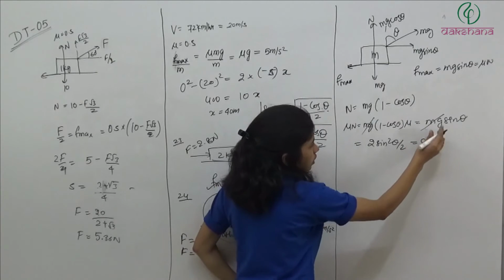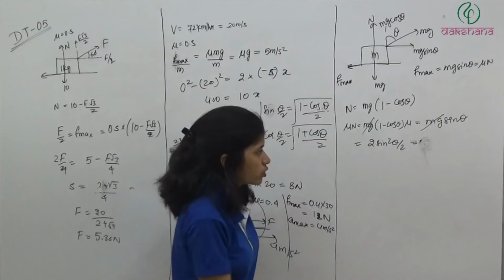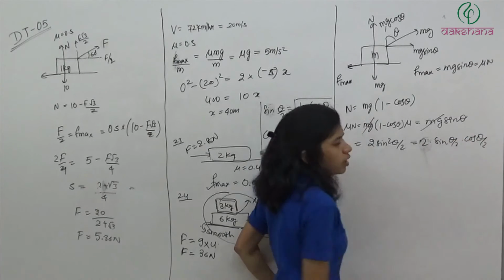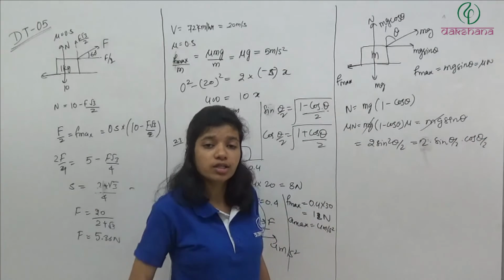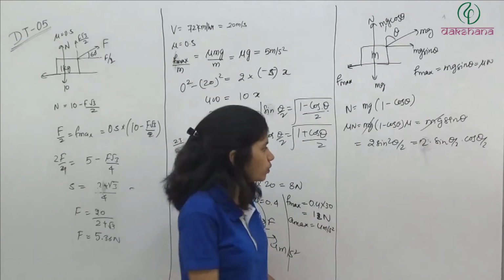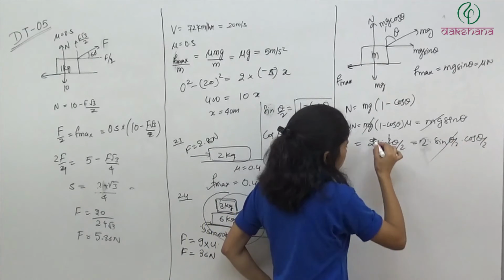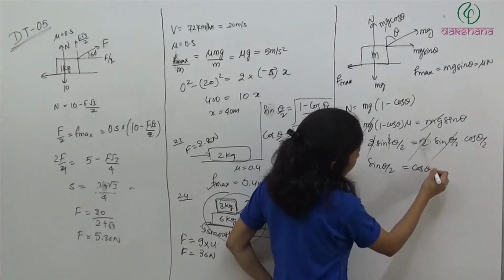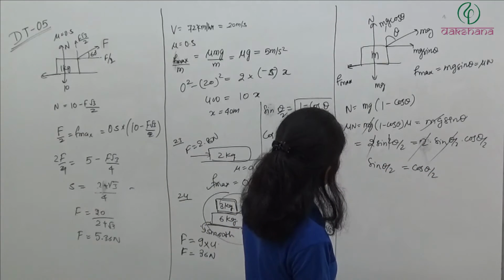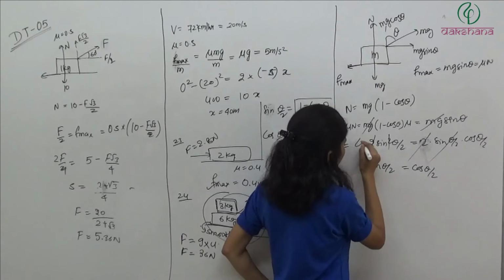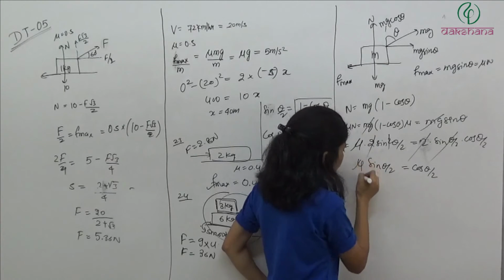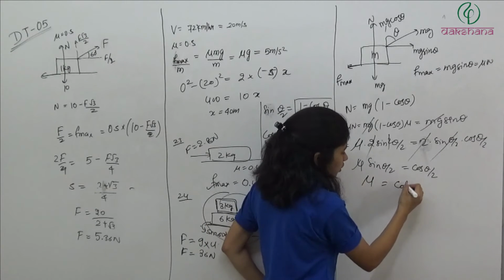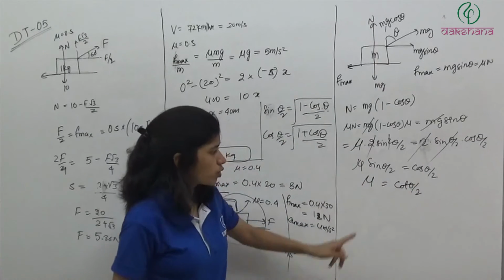And this is what? Okay, so that gets cancelled. Sin theta, so what can you write sin theta as? 2 sin theta by 2 cos theta by 2, right? Sin 2 theta is 2 sin theta cos theta, so sin theta is 2 sin theta by 2 cos theta by 2. So from here we are getting sin theta by 2 is equal to cos theta by 2. Here we have mu also, I had missed mu. So mu into sin theta by 2 is equal to cos theta by 2. So mu is equal to cot theta by 2.